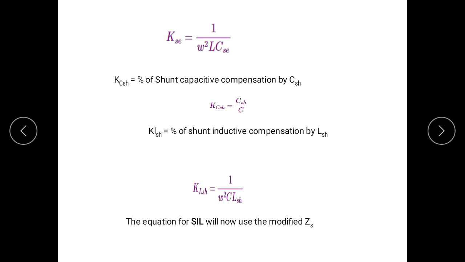So value of KCSH is CSH upon C, and KLSH is the percentage of shunt inductive compensation by shunt reactor. So the value of KLSH is 1 upon omega square C LSH. So the equation for SIL will now use the modified Z.